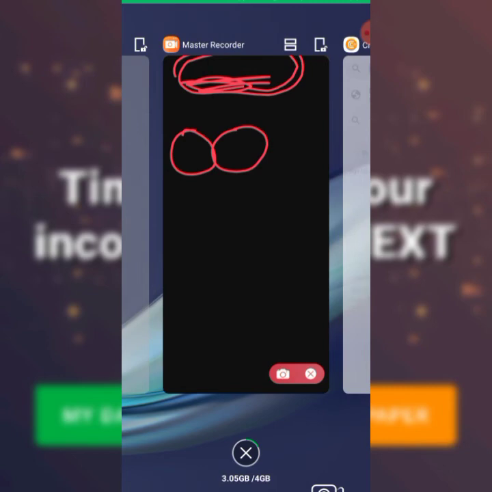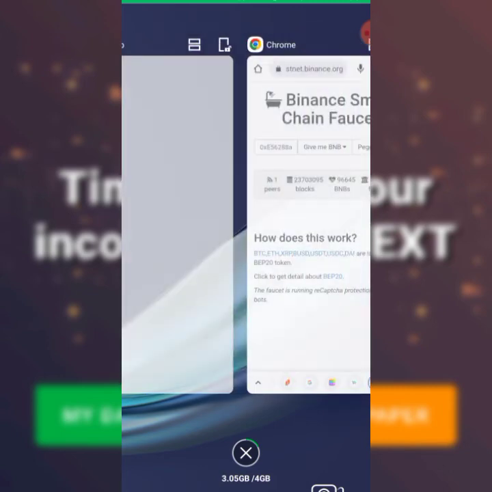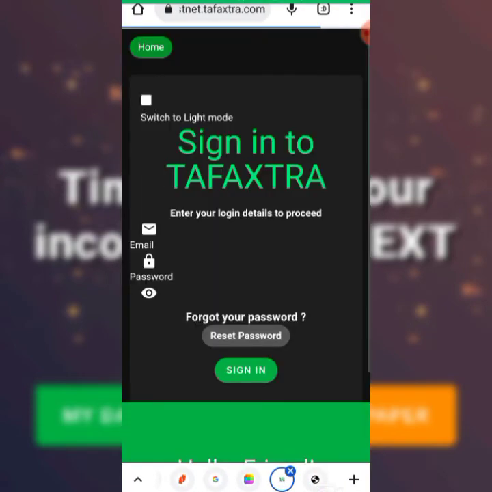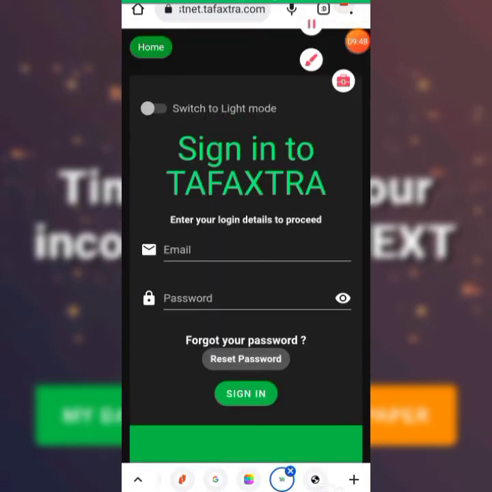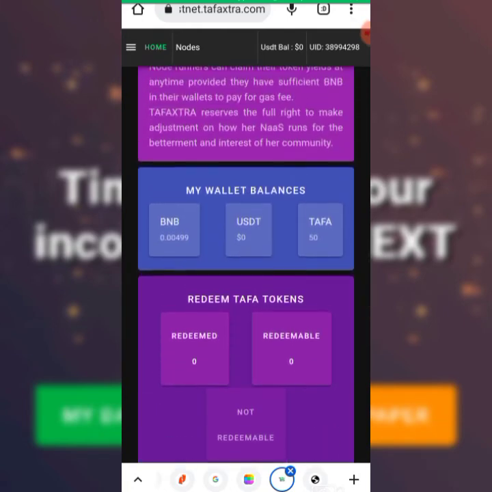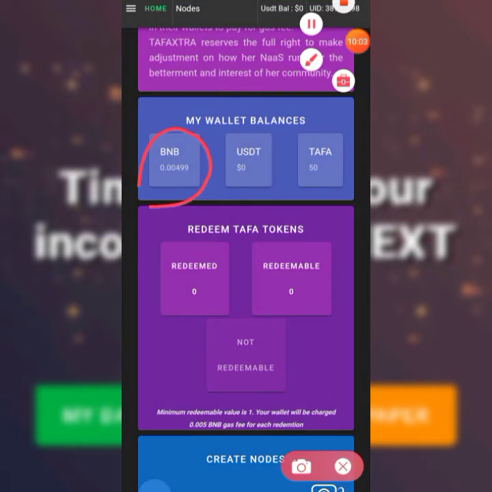You go back to your browser where you have the trade. Where is our trade? Okay, the one I did yesterday hasn't completed, so that is why it is showing me that. But once it has reached 24 hours, and you did as I told you, you are going to see 0.5 BNB here, so that you will be able to click on create node.